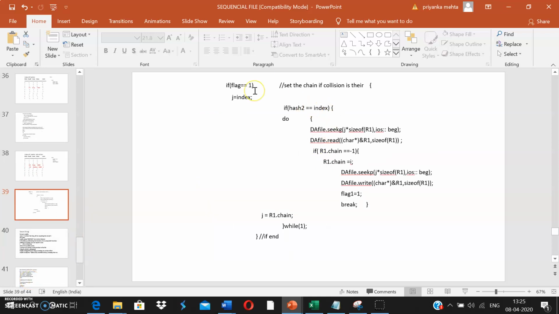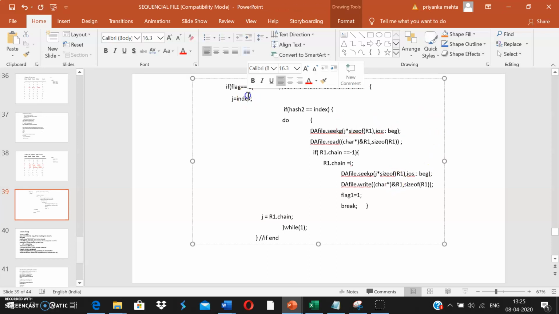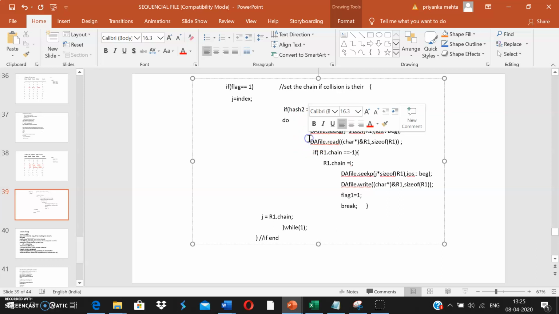See, if flag is 1, that means if the collision occurred, then this is the code for updating the chain. Now the index is j. Let us suppose the index was 3, so j will have 3. If hash 2 is equal to the index, that means if there is a collision, we are going to that particular part.